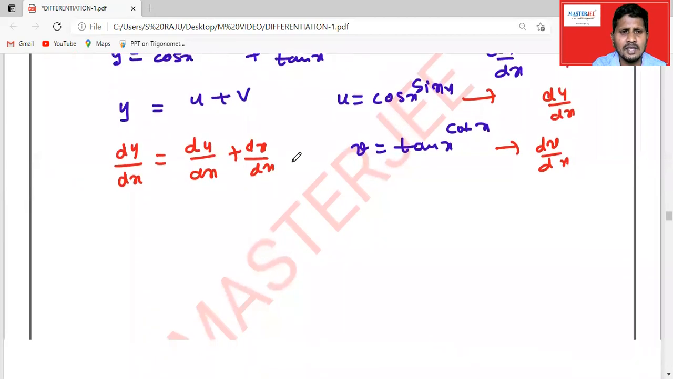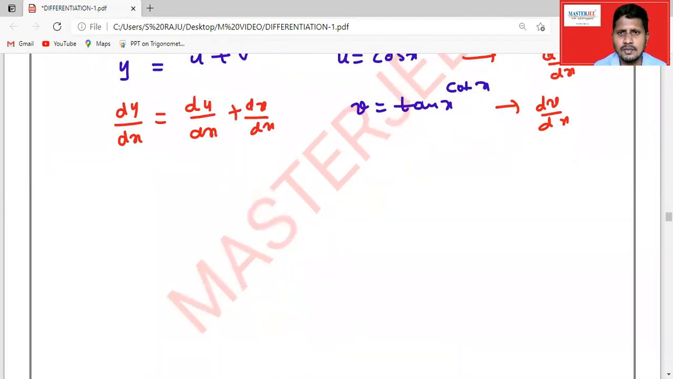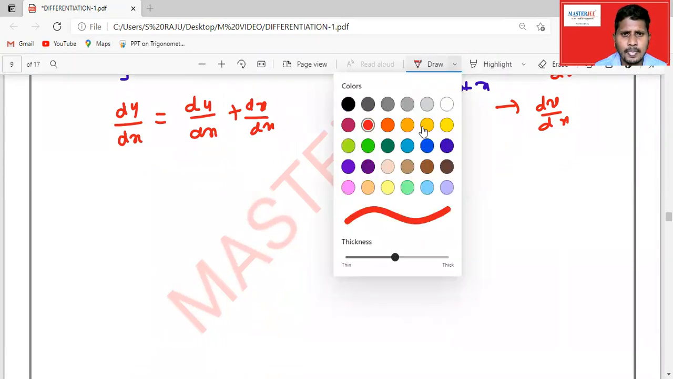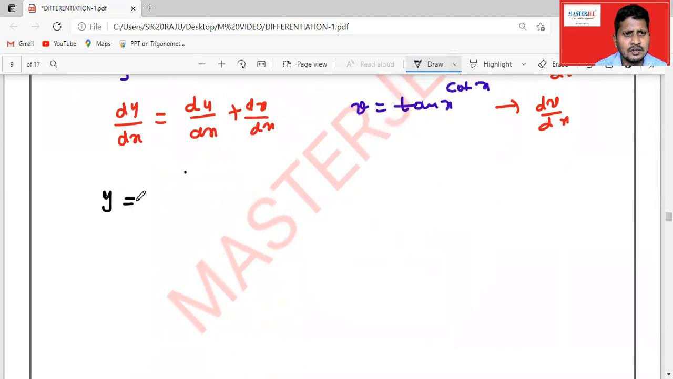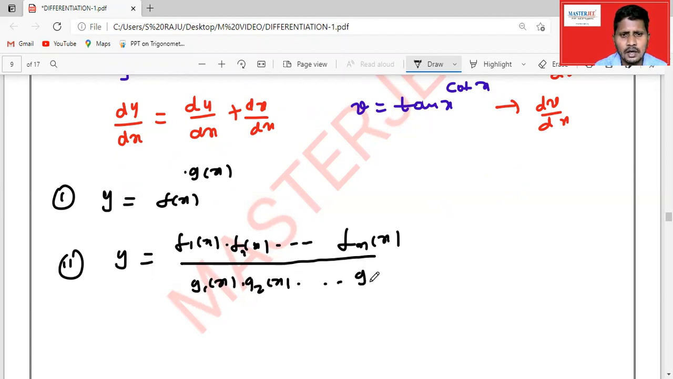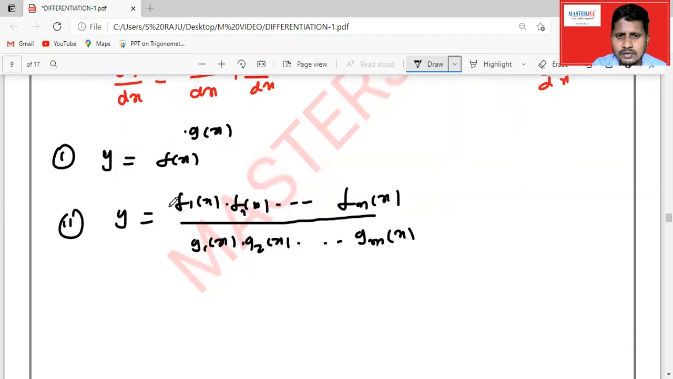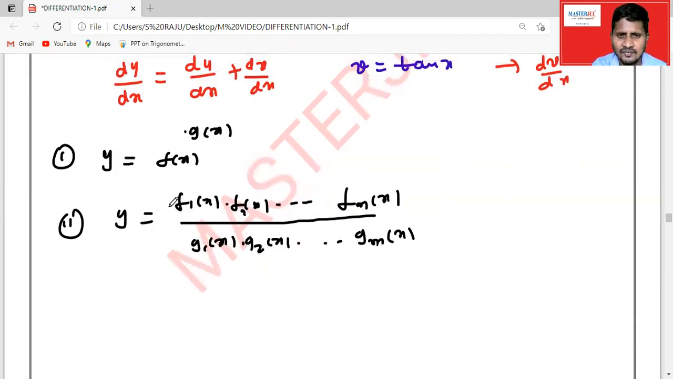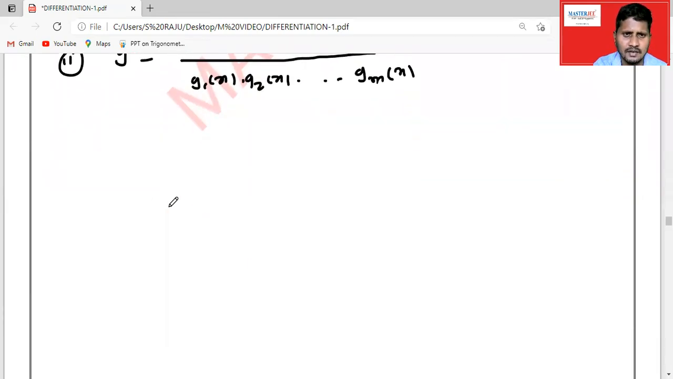Mainly two cases will be there. If the function is in the form of f of x power g of x, then you can apply logarithmic differentiation. And if the function is in the form of a product of a finite number of functions, f1 of x, f2 of x, so on, up to fn of x, divided by g1 of x into g2 of x, so on, up to gm of x, then in this case also we can apply log on both sides, then differentiate. It will become easy.